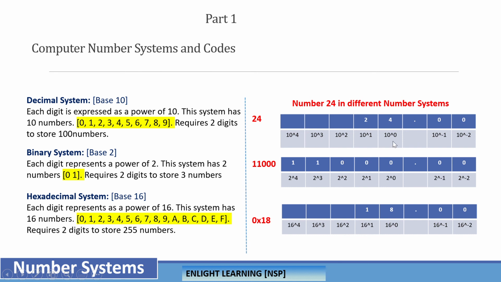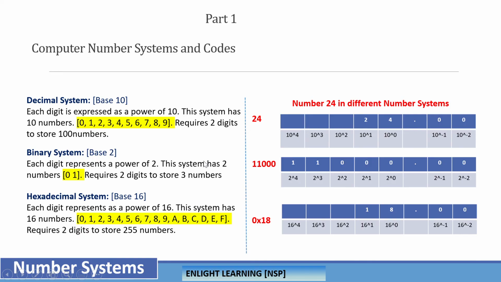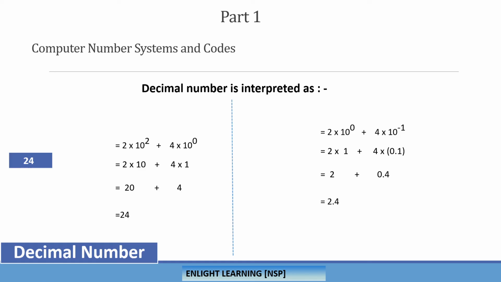And in this case, for the number 24, the 4 is at the 0th position, meaning it will be 10 to the power of 0 times 4. And the number 2 will be 10 to the power of 1 times 2. Am I doing something wrong here? Yes, I've done something wrong here. Let me correct.